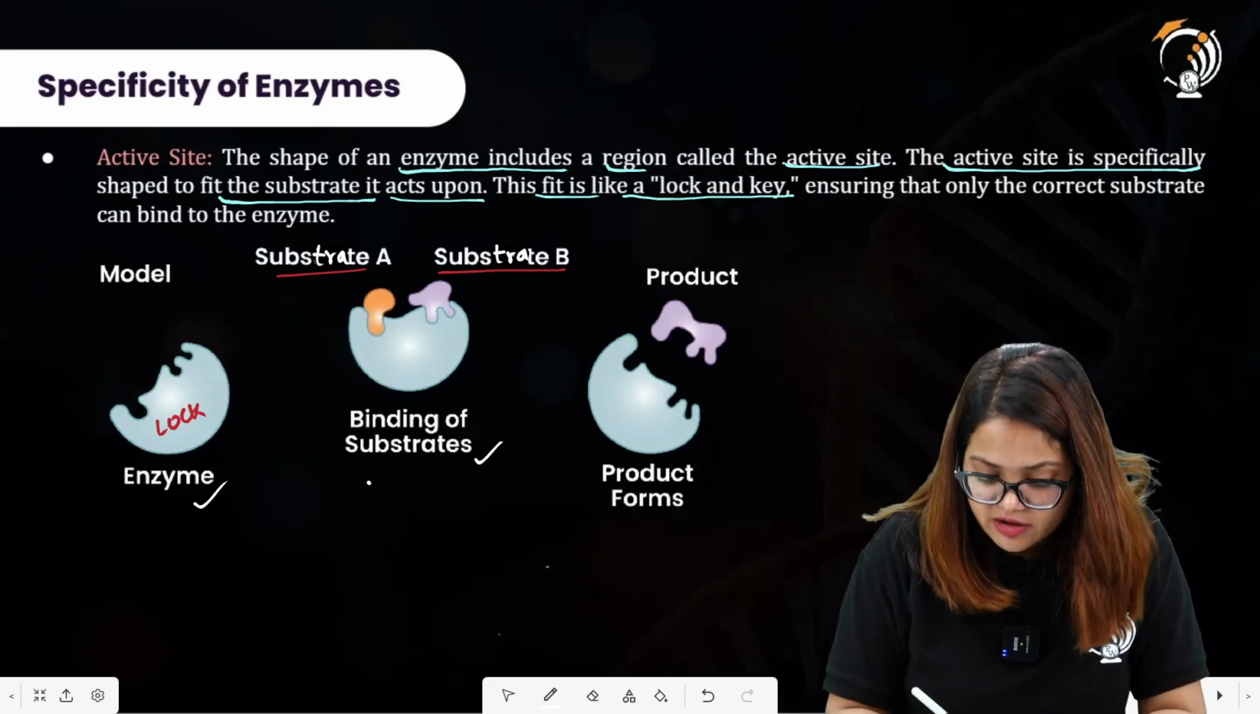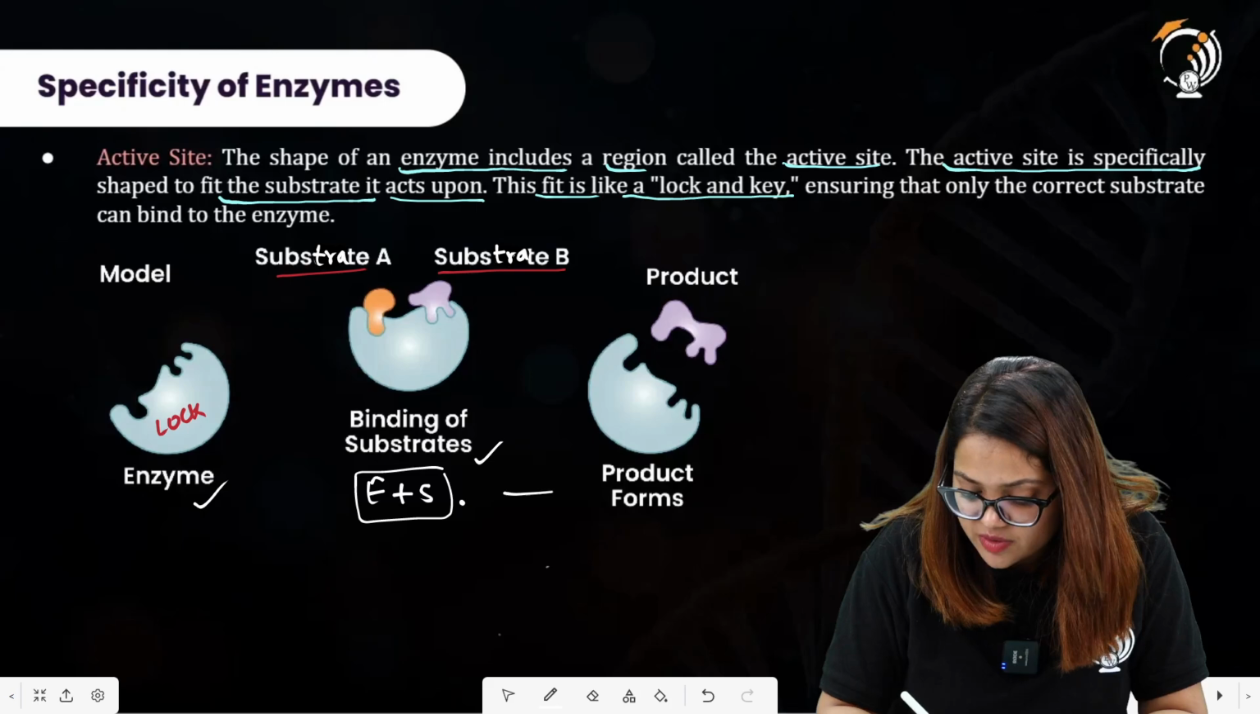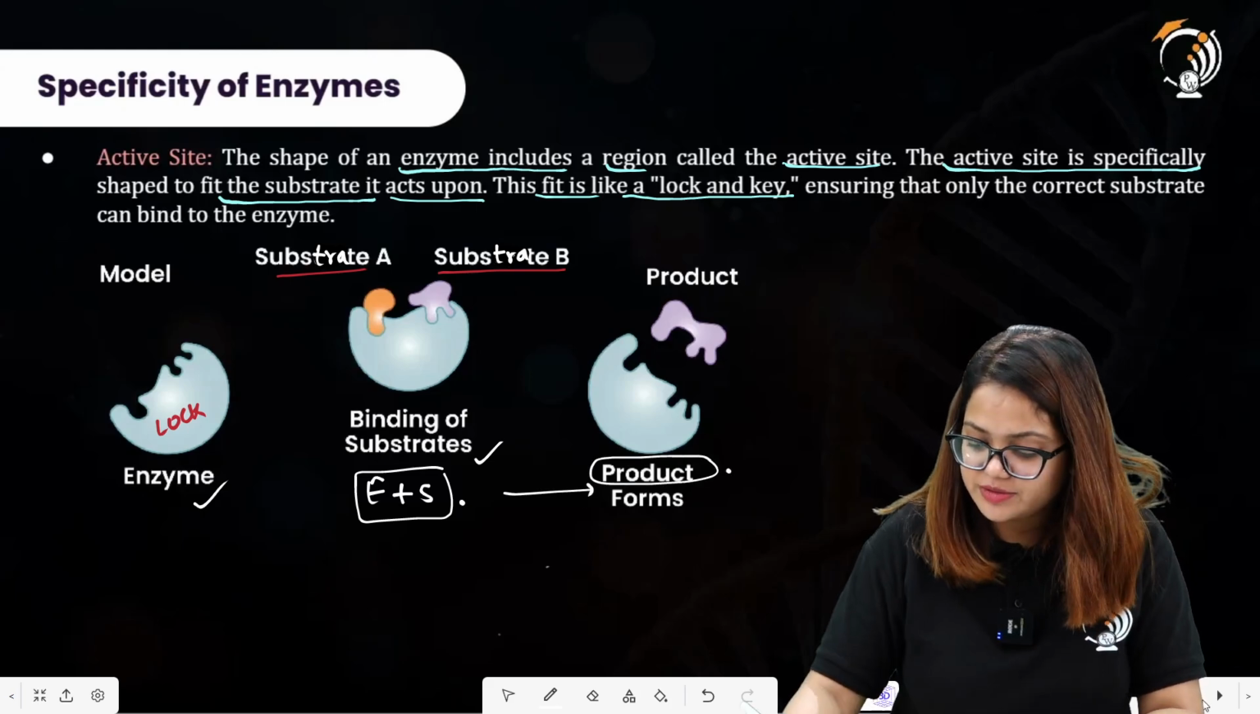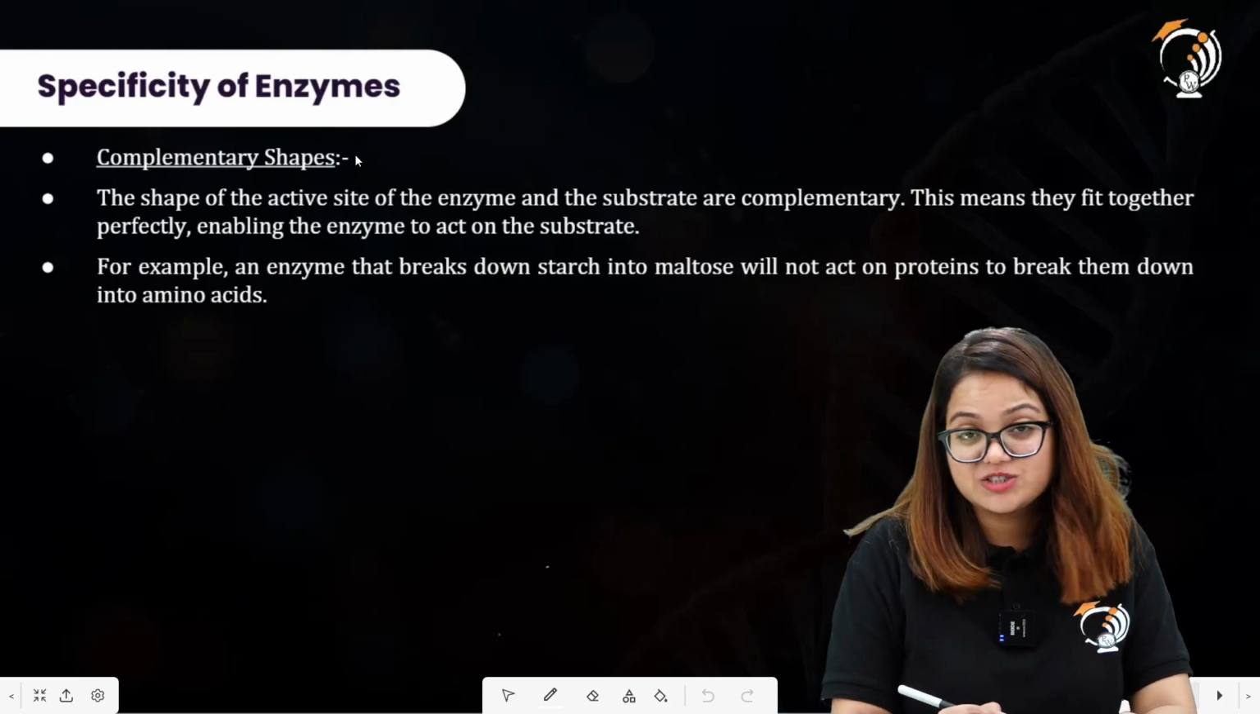Binding of the substrate, forming the enzyme-substrate complex over here. The substrates are being converted into the product, so product has been formed. All right. Specificity of enzymes includes one terminology, that is complementary shapes.